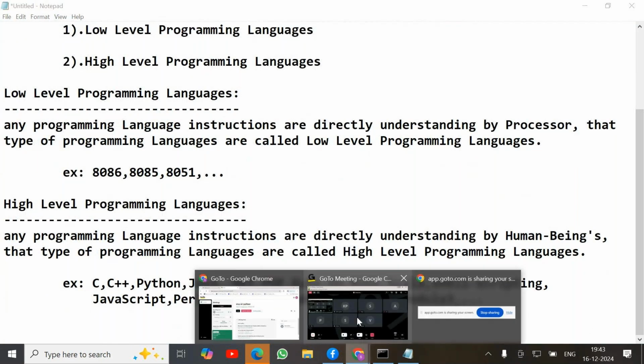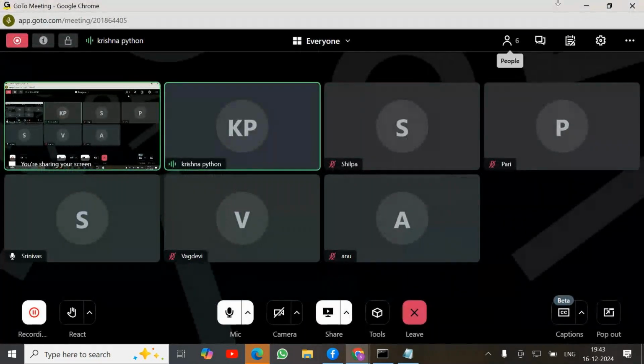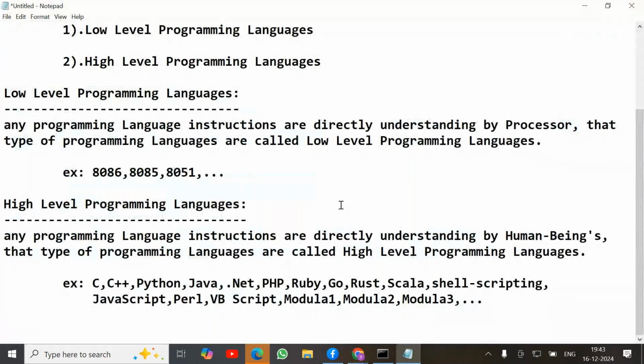Observe very clearly, Python is one programming language. Which type of programming language? Python is a high level programming language. That means Python instructions are understood by human beings. The computer processor does not directly understand Python instructions. Are you clear? As of now, if anybody has any doubt, please clarify your doubts.